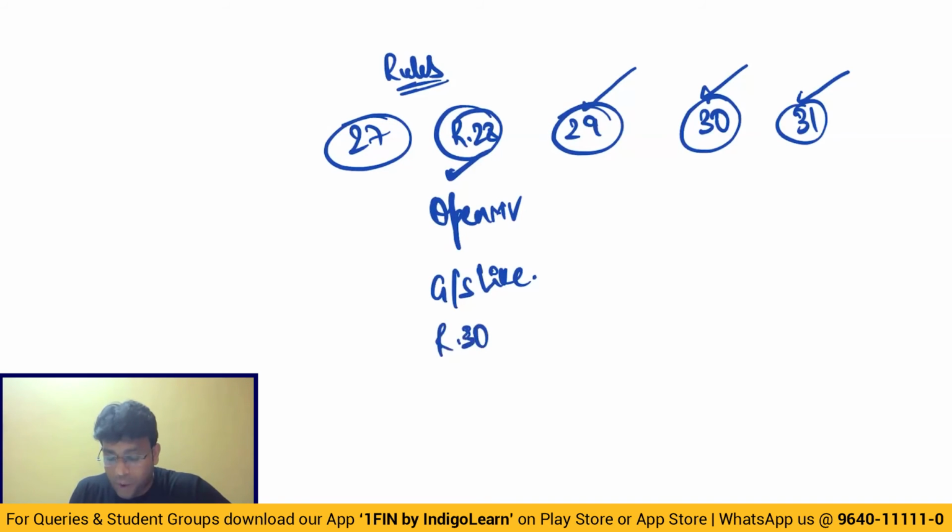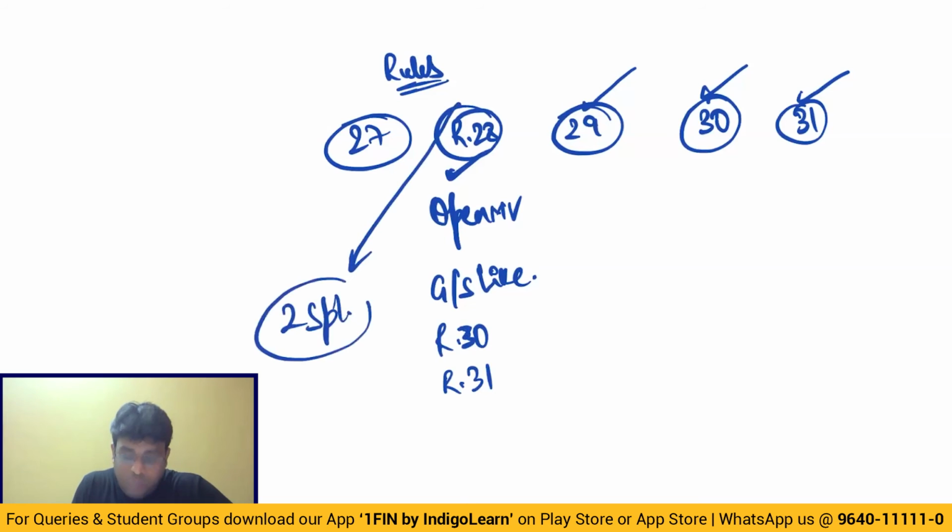That is also not possible, Rule 30. That is also not possible, Rule 31. But in Rule 28, we have got two special points, guys. The first special point says, if the recipient is eligible for full credit, then invoice value shall be deemed to be open market value.